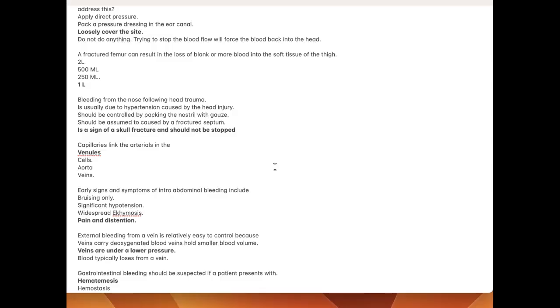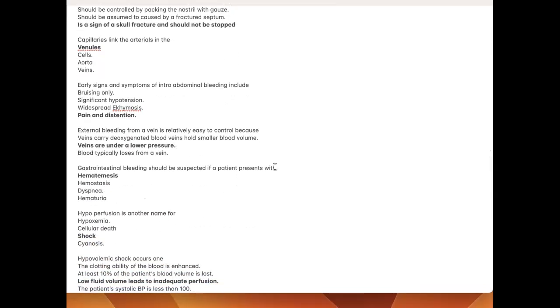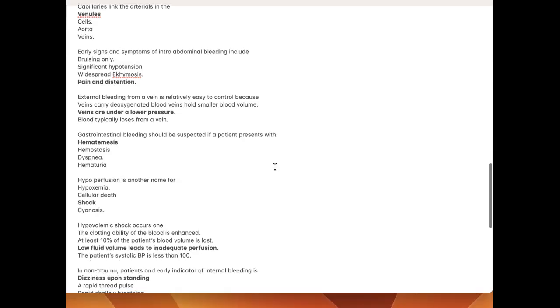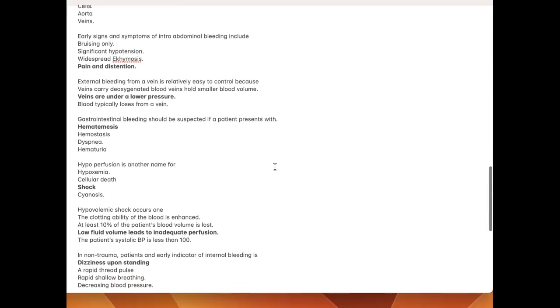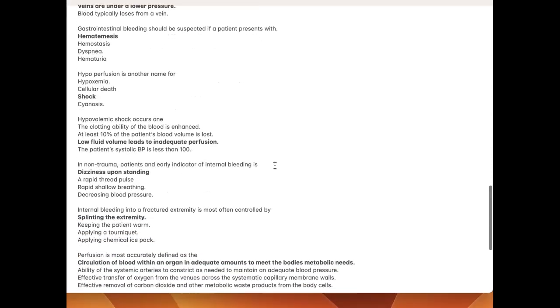Capillaries link the arterioles and the venules. Early signs and symptoms of intra-abdominal bleeding include pain and distension. External bleeding from a vein is relatively easy to control because veins are under low pressure. Gastrointestinal bleeding should be suspected if a patient presents with hematemesis. Hypoperfusion is another name for shock.